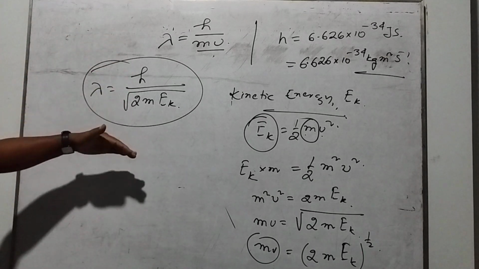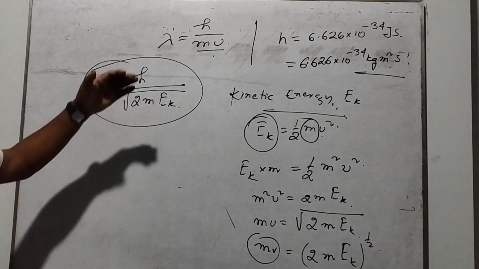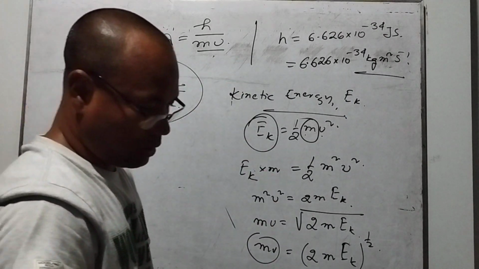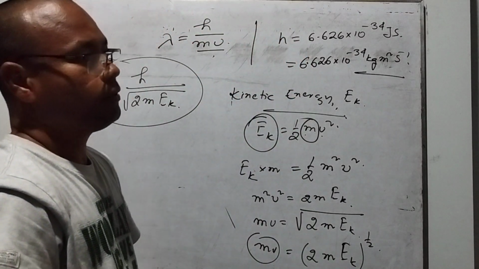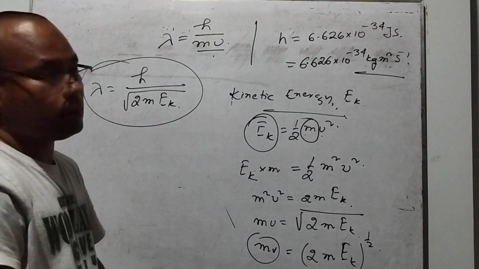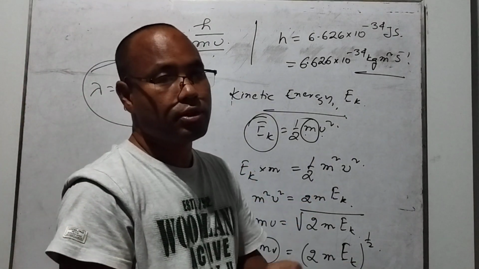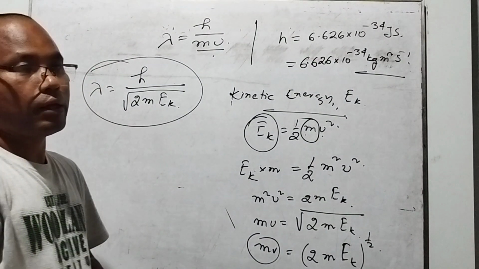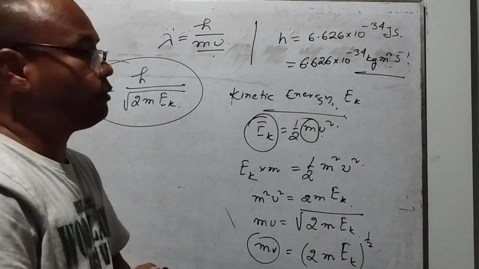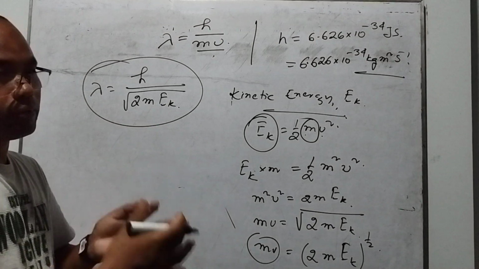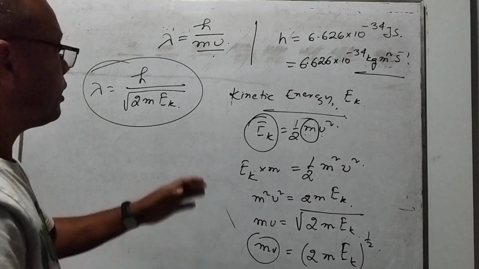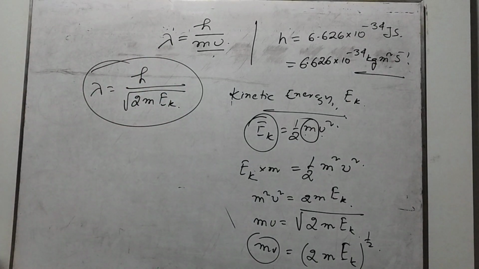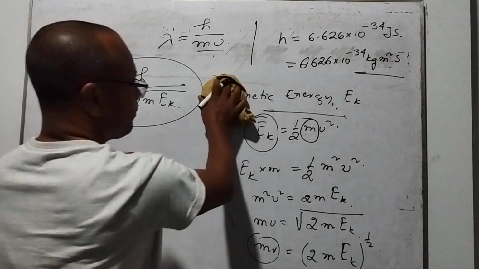So from the concept which I just showed you, when we discussed the relation between the Einstein energy and the Planck energy, and how they can be converted into the relation between the wavelength and the mass of the particle, and how the wavelength can be related to the kinetic energy, these are very important concepts we could understand, right? So don't forget.